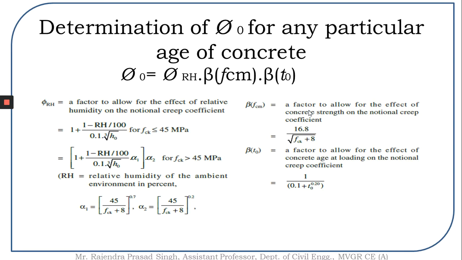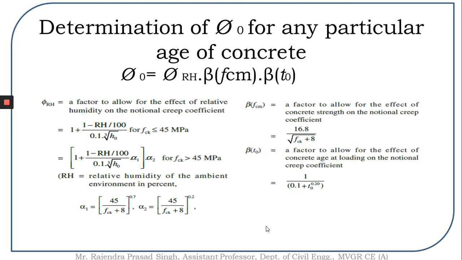Or else, if you want to find out the phi0 value in a more precise manner for your conditions, how do I find out? The phi0 value can further be calculated as phi RH times beta(fcm) times beta(t0). Phi RH is a factor to allow for the effect of relative humidity.